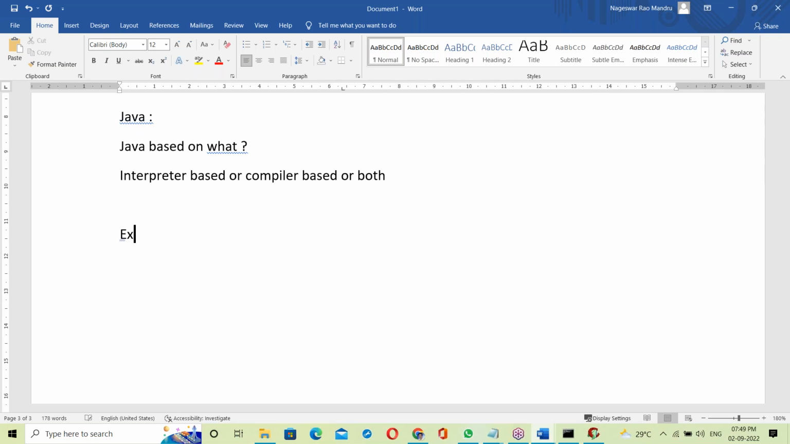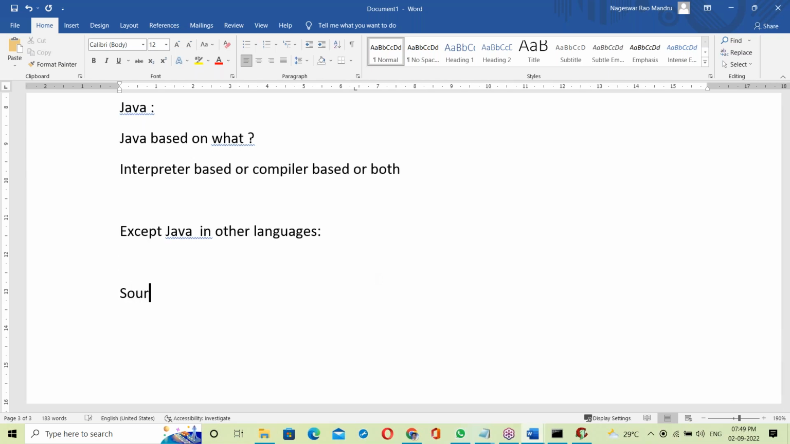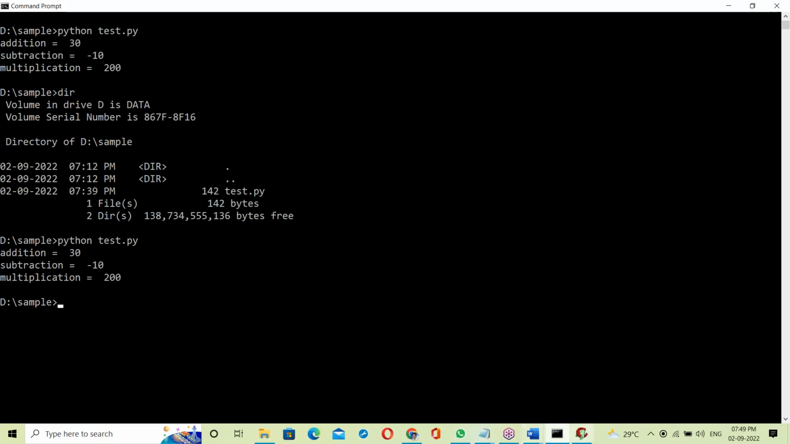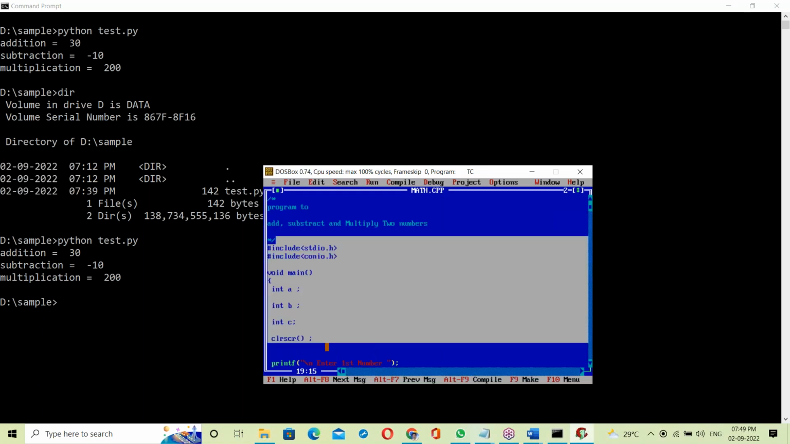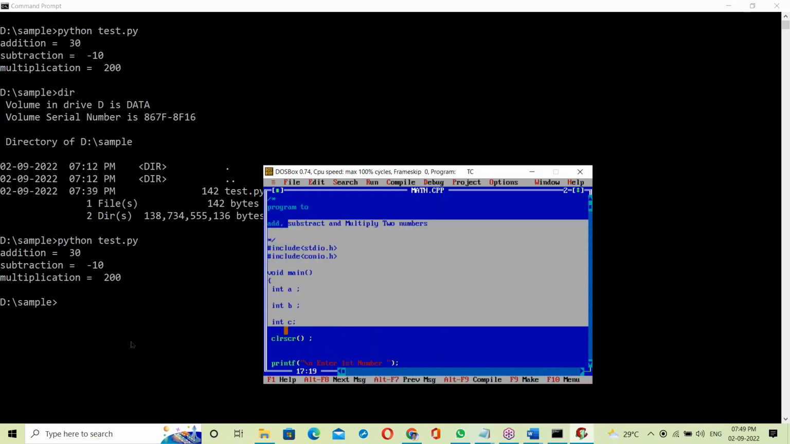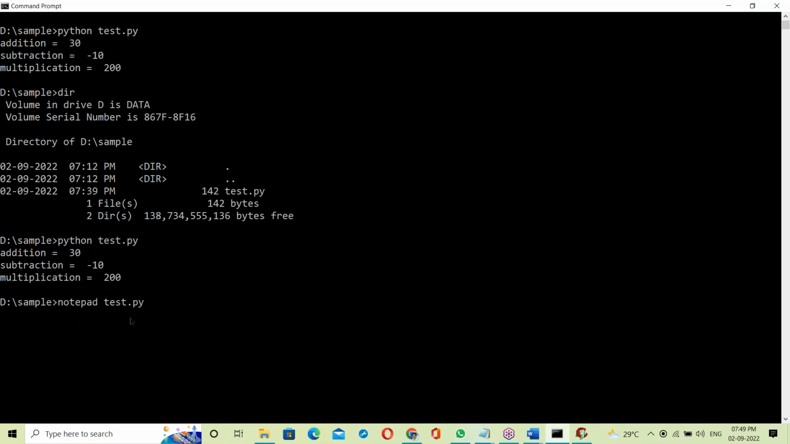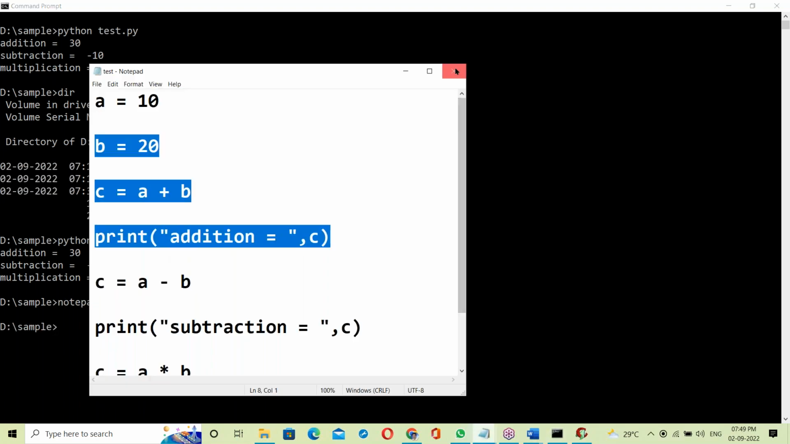See, except Java, in other languages, what happens here? Source code simply converts into binary codes. This is called source code, a program. We are writing some C program, it's a source code. Python scripting, this is also source code.